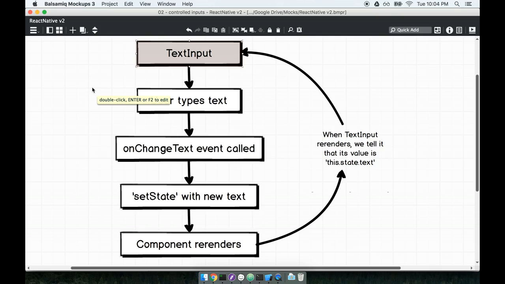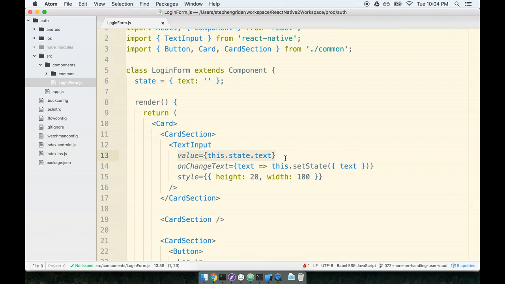The very critical, really important part here is that whenever a user enters some text into that input, the text input is not responsible for knowing what its value is. It has no idea what its value is. Instead, we save the value that the user entered to this.state, and then whenever the text input re-renders, we say, hey, text input, you're not going to tell us what your value is. You have no idea what your value is. We are going to tell you very distinctly your value: the text you should contain should be coming from this.state.text.